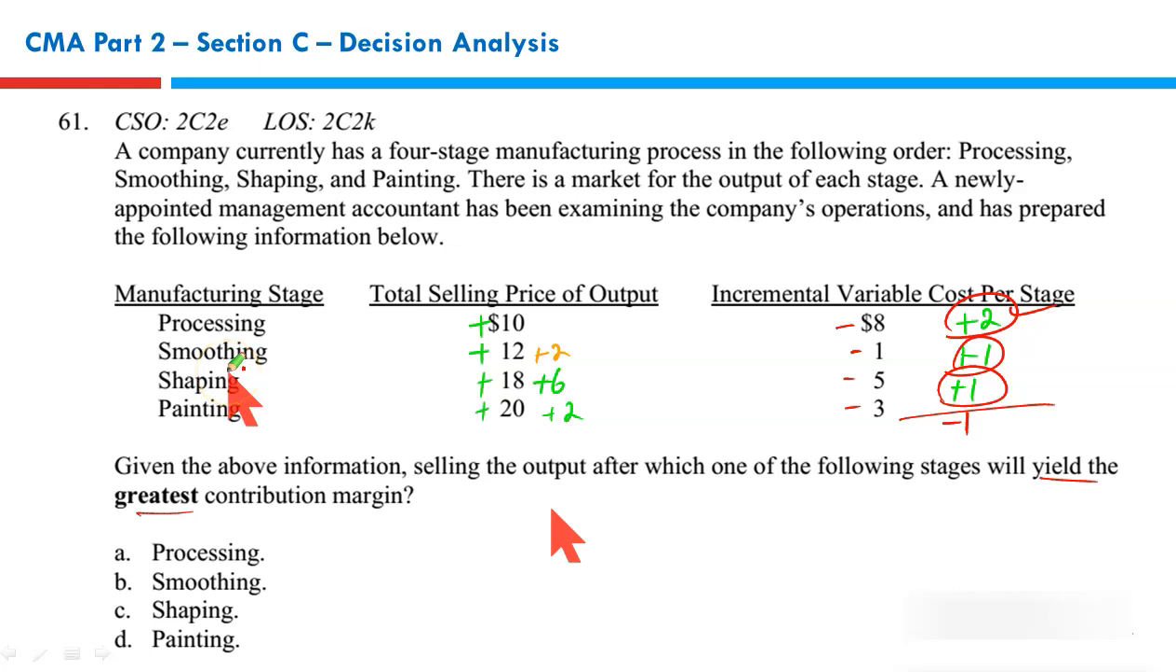You keep on processing as long as your incremental revenue is more than incremental cost. Incremental revenue is more, go on. Incremental revenue is more, go on. So as long as the benefit is positive, you keep on moving. From this point onward, there is a loss. So you should go maximum up to shaping. This is the point that you should go. Beyond that, painting, your profit will fall. But at this point, your profit is the maximum. Your contribution is maximum. Alright, so that makes C the correct option.